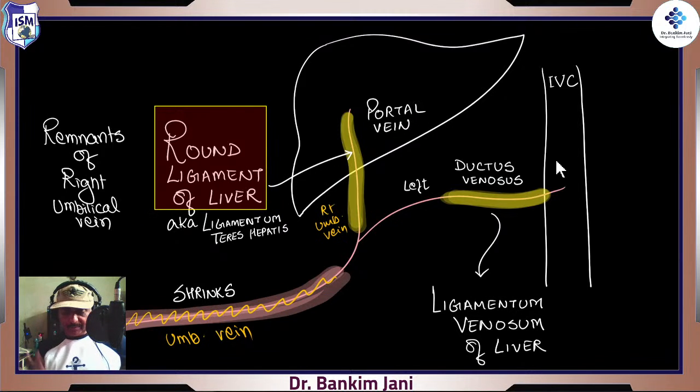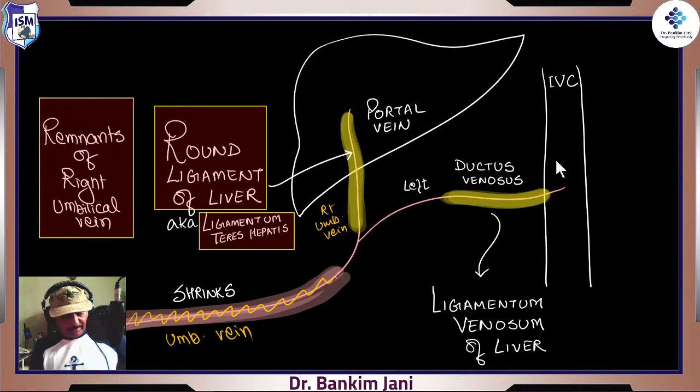So actually when you dissect the liver, you will be able to see this round ligament of liver, which is also called the ligamentum teres hepatis, right? It's just another name, aka ligamentum teres, that is in the liver. It is in remembrance of the right umbilical vein. Remembrance, so that you remember it easily, but technically they are called the remnants of the right umbilical vein. Okay, so that is one.